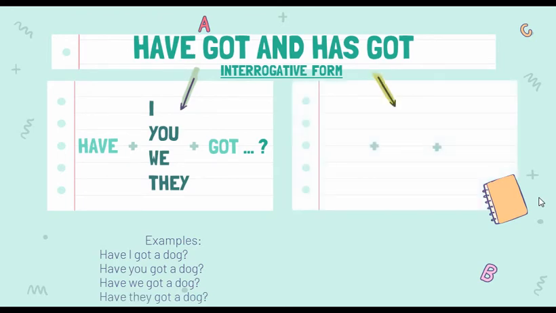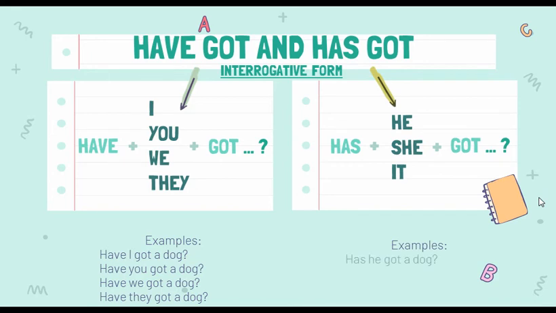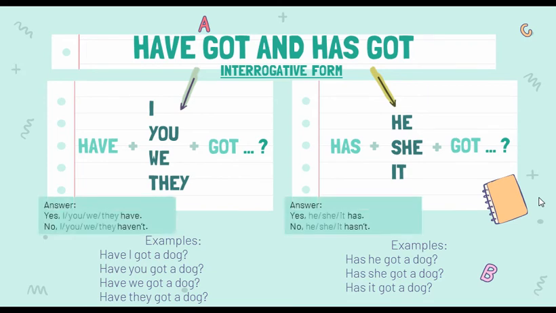Okay? In the case of he, she, and it, these subjects go in the middle of has got. Okay? Between has and got. There are some examples. Has she got a dog? Has he got a dog? And has it got a dog? I have also included short answers.